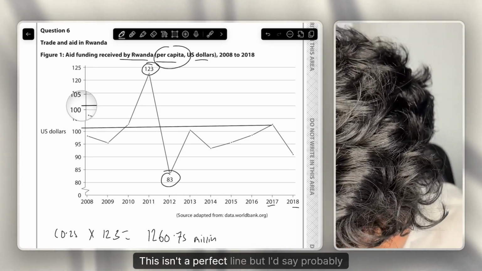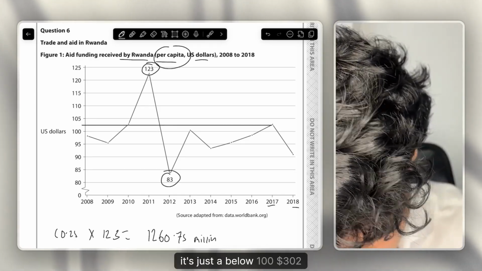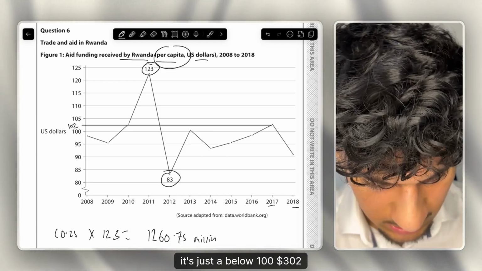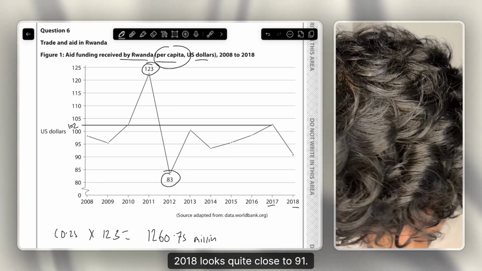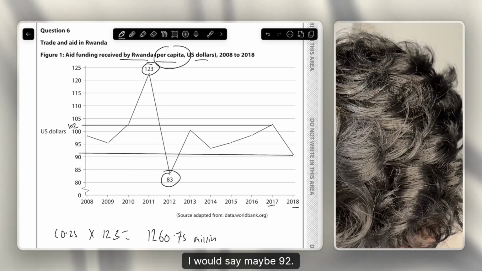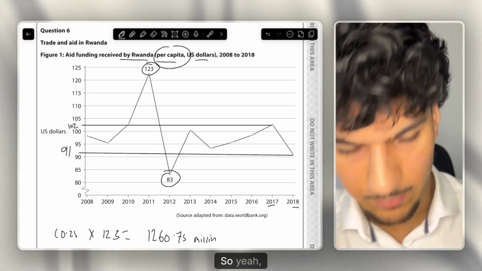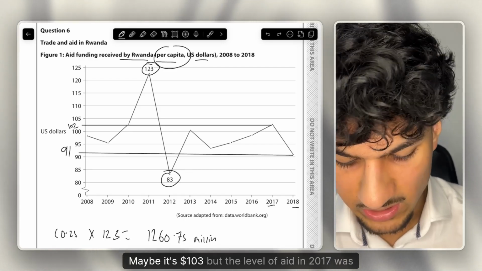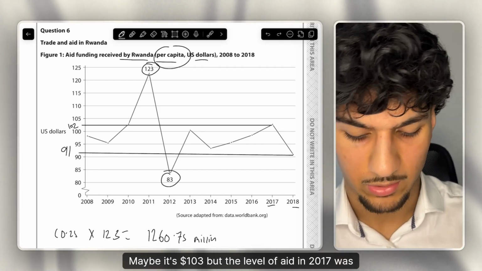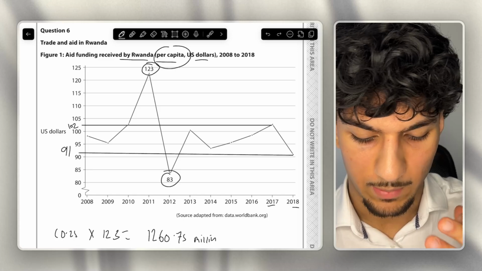So this isn't a perfect line, but I'd say probably it's just below 103, so $102 in 2017. 2018 looks quite close to 91, I would say, maybe 92. They'll probably say 91 there. So yeah, the level of aid has dropped. Of course, it's not a perfectly straight line. Maybe you say $103, but the level of aid in 2017 was around 102 per capita.